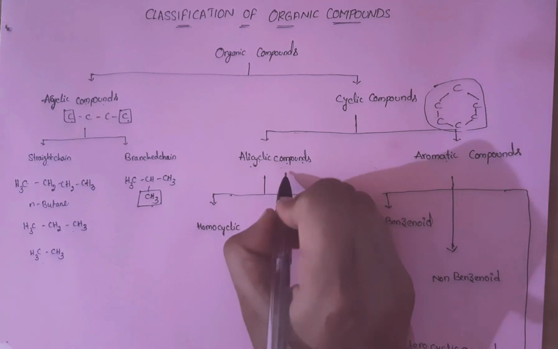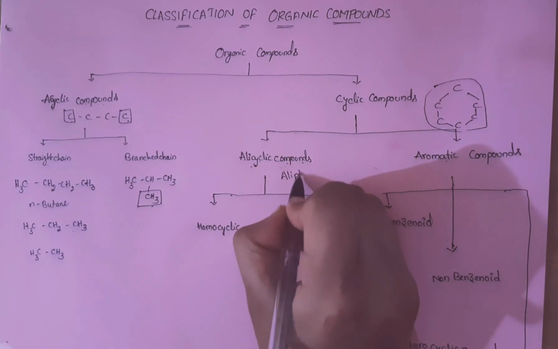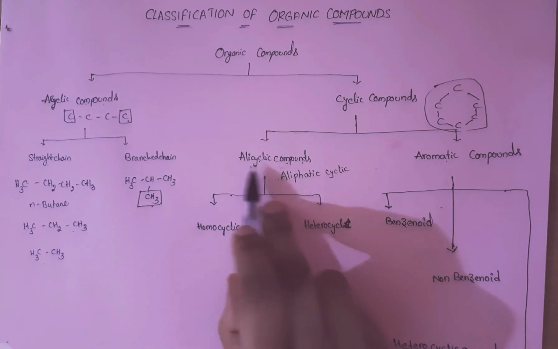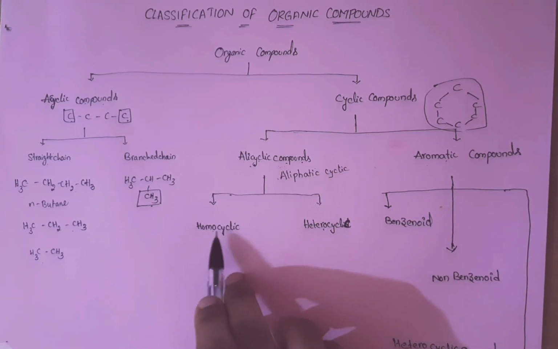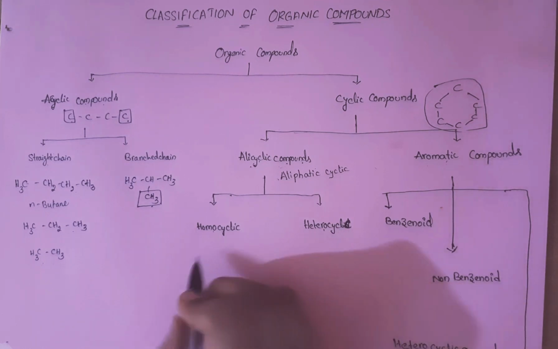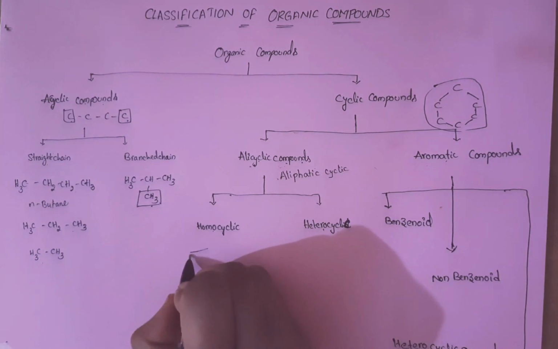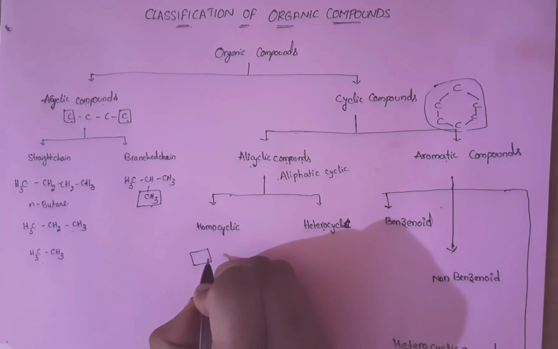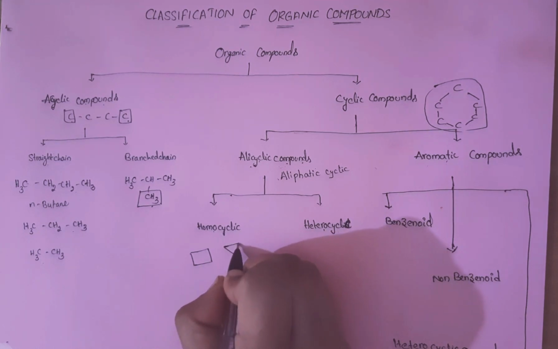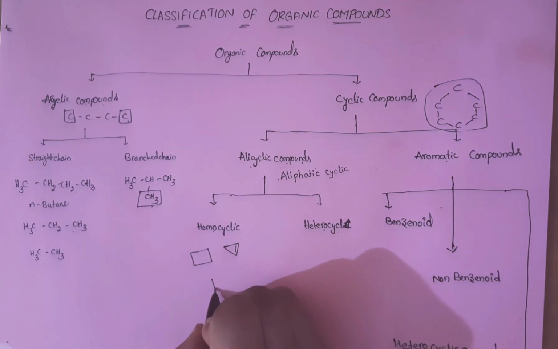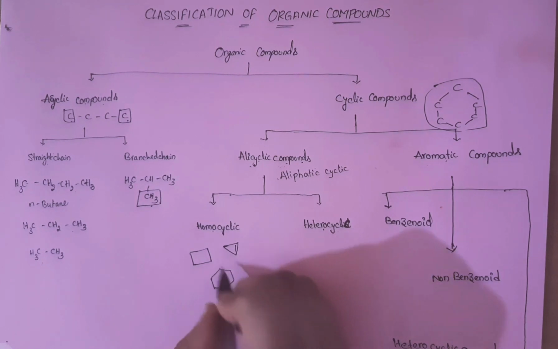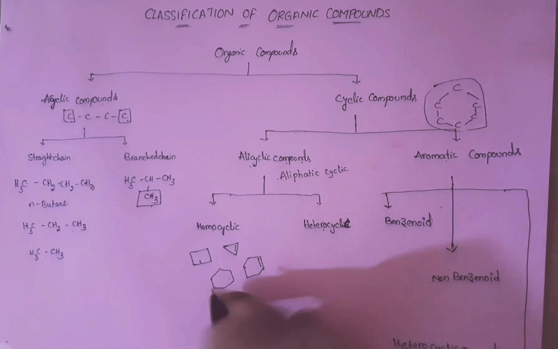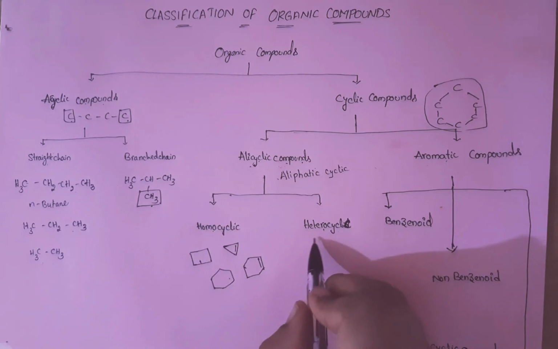Alicyclic compounds are nothing but aliphatic cyclic compounds. Aliphatic cyclic compounds are divided into two types, homocyclic and heterocyclic. Homocyclic means, for example, cyclobutane, cyclopropene, cyclohexene, everything. These are all homocyclic compounds.